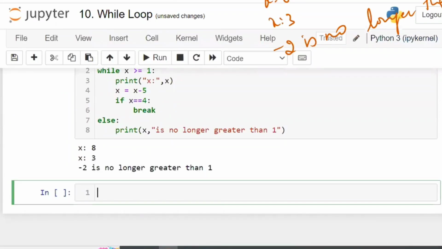Done. So that is the end of the session for today. In tomorrow's class, we are going to discuss functions. Whatever we have created, we are going to create a shortcut of that. Tomorrow's class is called shortcuts, which are called functions. We'll see tomorrow.